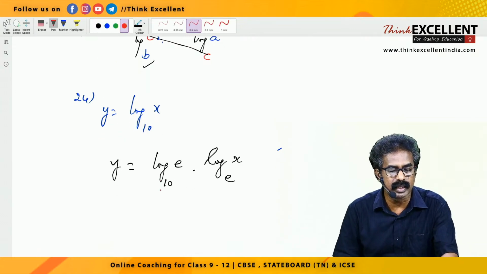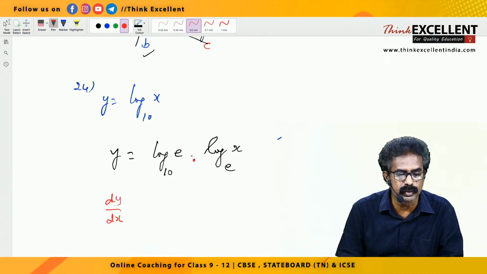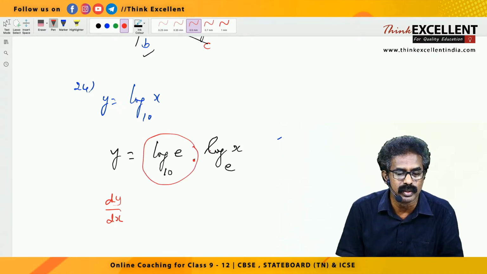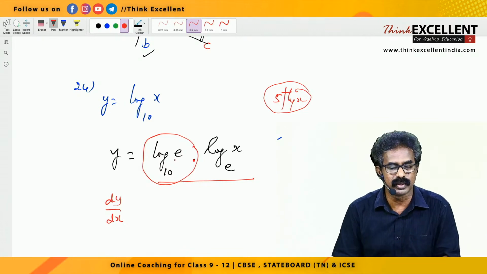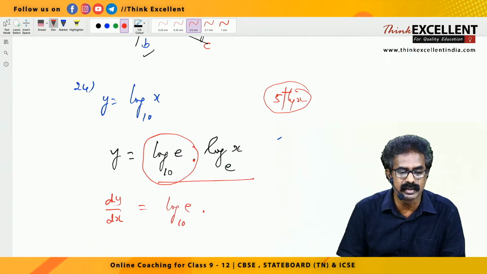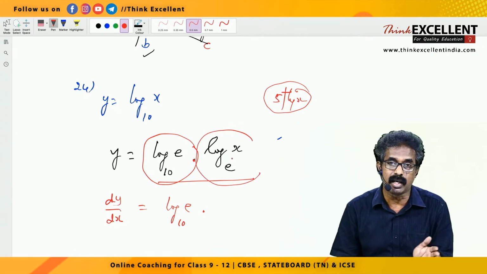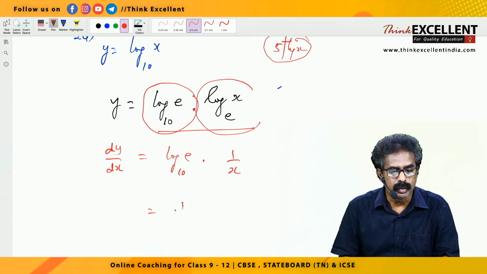So now you can differentiate it. So dy by dx is, look at this, this is a multiplication only, no? This is a constant, pure constant. Can you write 0? No. Together a single term, right? This is like 5 into log x, something like this. If it is 5 plus, for 5 you put 0, right? So here you can't do like this. Log e to the base 10 you write as it is. Now this you differentiate. This is natural logarithm, log x to the base e, or ln x, log x derivative 1 by x. So that 1 by x you write in front, 1 by x into log e to the base 10. Further, if you want, you can simplify.